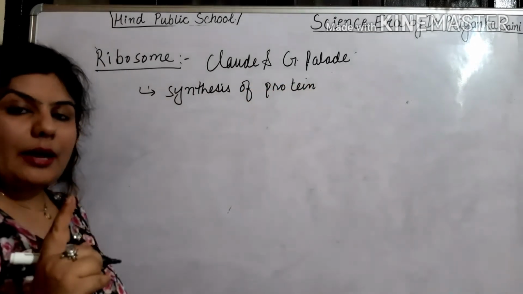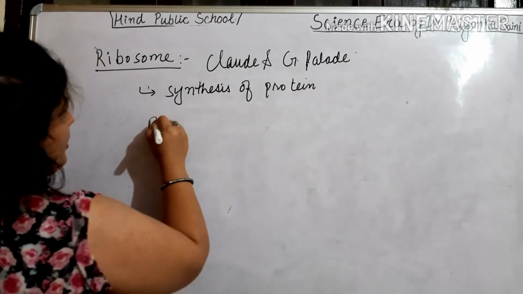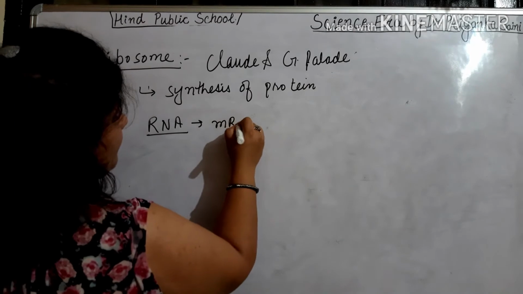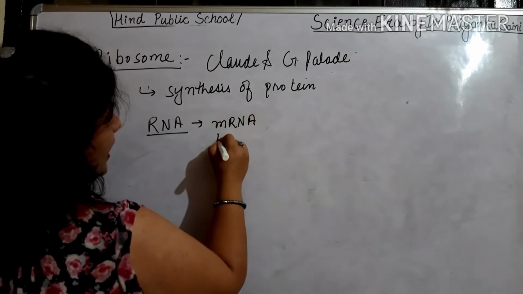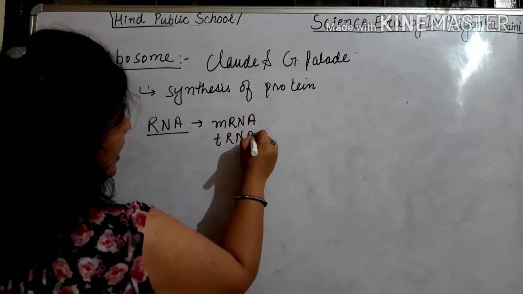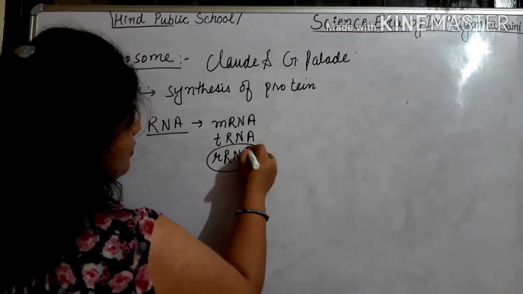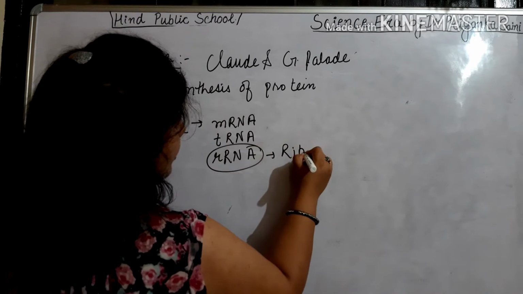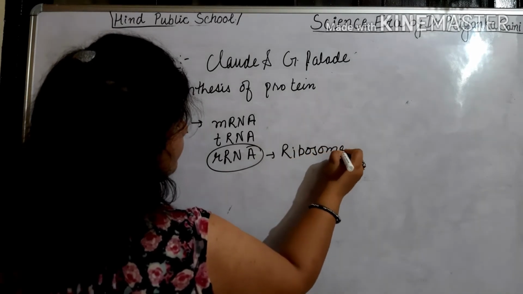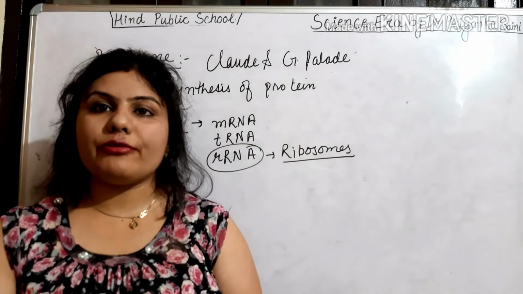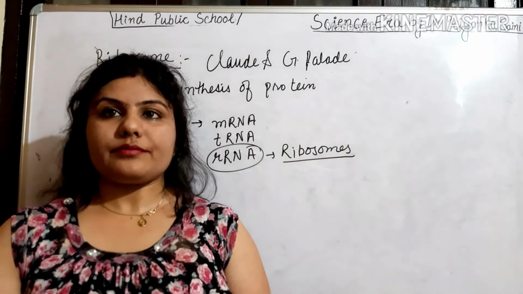RNA is of 3 types, that is mRNA, tRNA and rRNA. This rRNA is responsible for the production of ribosomes, and these ribosomes are responsible for the production of proteins.